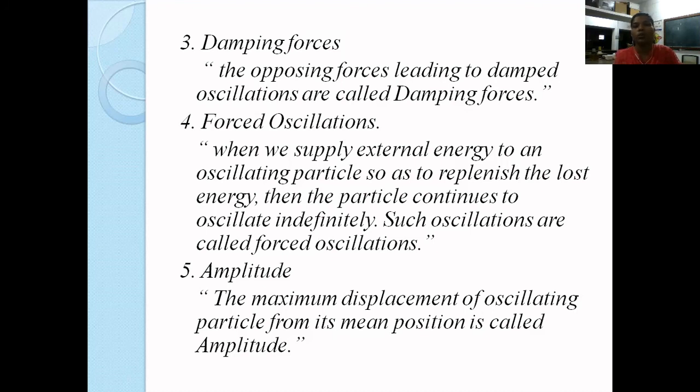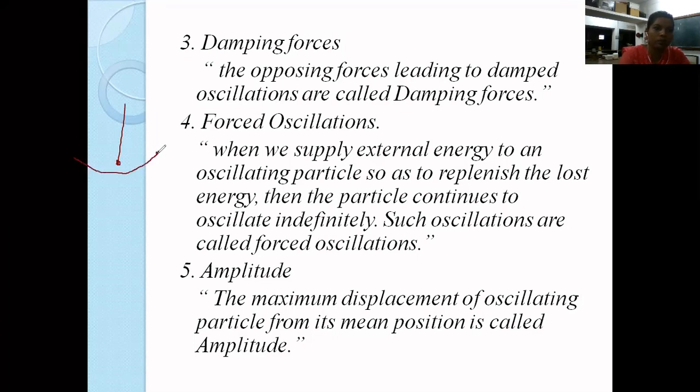Let us now talk about the next definition, which is amplitude: the maximum displacement of an oscillating particle from its mean position. If I draw it again, this is an inextensible thread and this is the pendulum, and if that particle performs oscillations to and fro, then the maximum point to which it can reach from the mean position, this distance, is what I call amplitude. The amplitude is generally given by A when we talk about the phenomenon of oscillations. The maximum point of displacement from the mean position to the extreme position is what we call the amplitude of a particle.